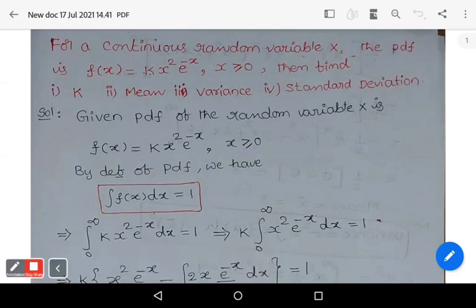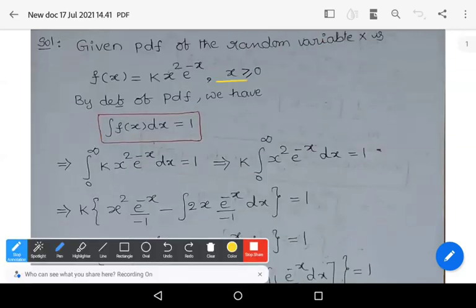But in the problem we have small x greater than or equal to 0. So now you must take the limits from 0 to infinity. The lower limit of the integration is 0, but we don't know the upper limit, so you must take plus infinity. Integral 0 to infinity, what is f of x? k x square e power minus x dx is equal to 1. K is a constant, so you can write k into integral 0 to infinity x square e power minus x dx is equal to 1.